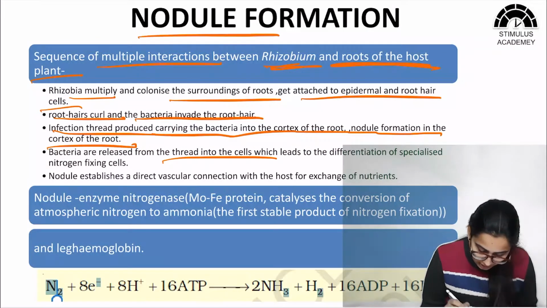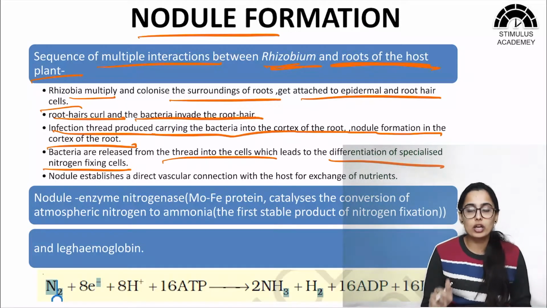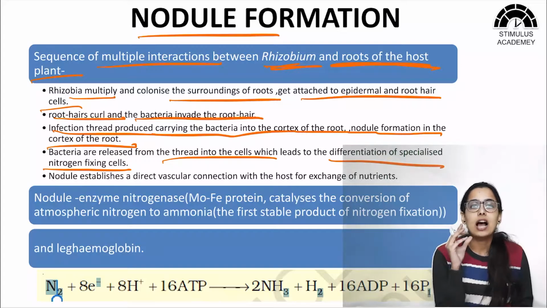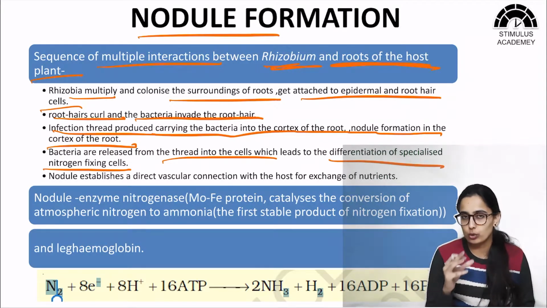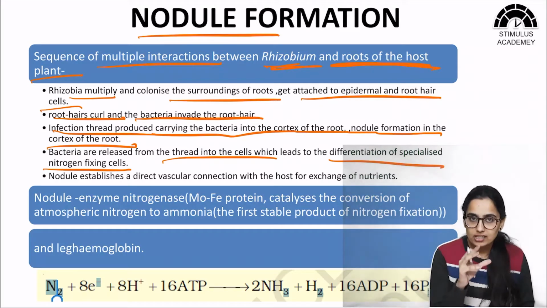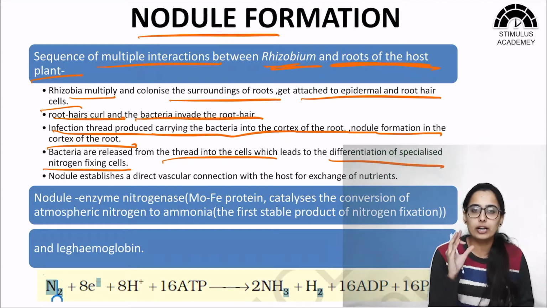Bacteria are released from the thread into the cells, which leads to differentiation of specialized nitrogen fixing cells. Once the bacteria have entered inside the cortex, this leads to division of the cortical cells. These cortical cells are not normal cortical cells, they are specialized for nitrogen fixation.